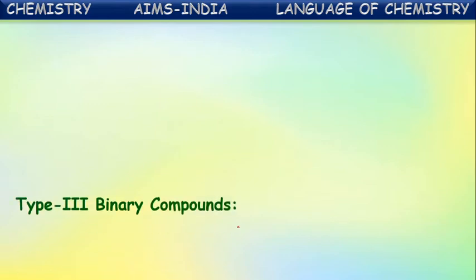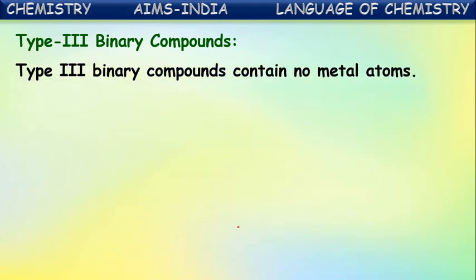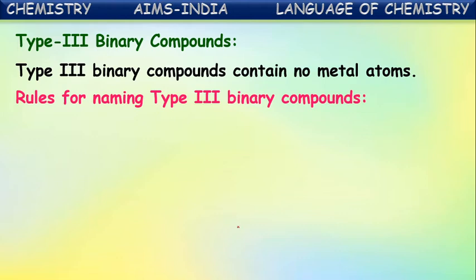Okay, next, type 3 binary compounds. What are these type 3 binary compounds? The compounds which contain only non-metallic elements, no metals. So type 3 binary compounds contain no metal atoms, only non-metals will be there. Let us see the rules in naming these type 3 binary compounds.